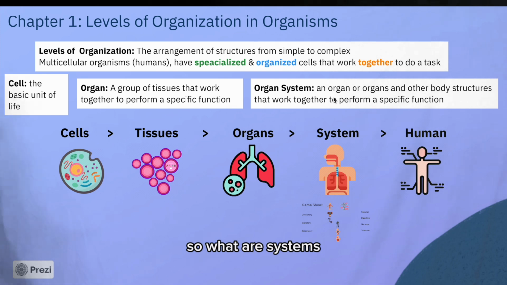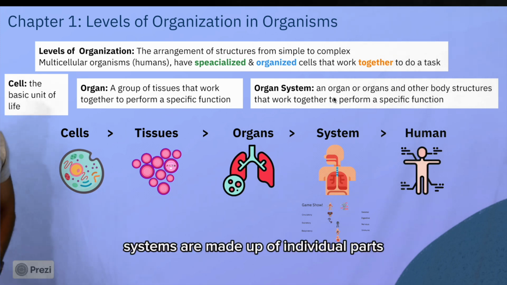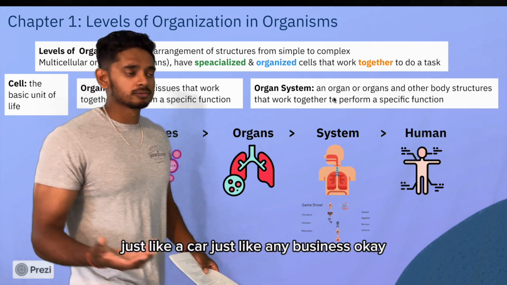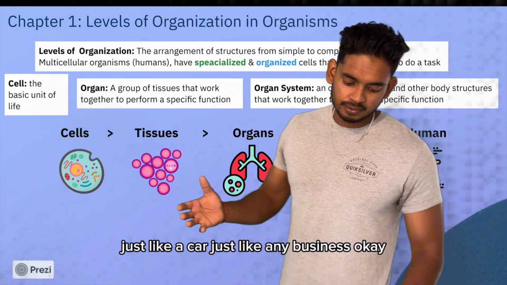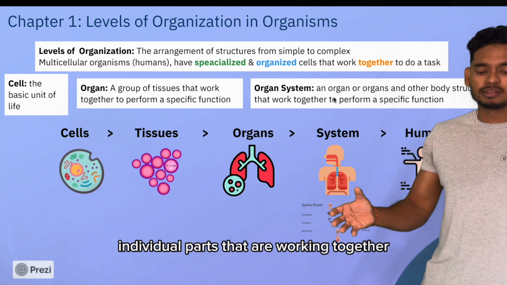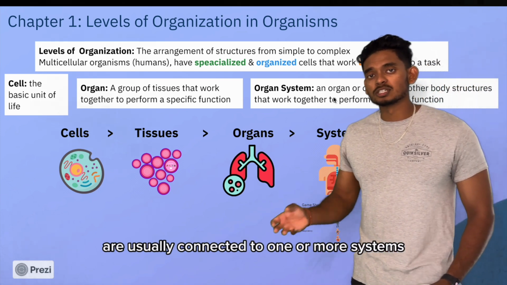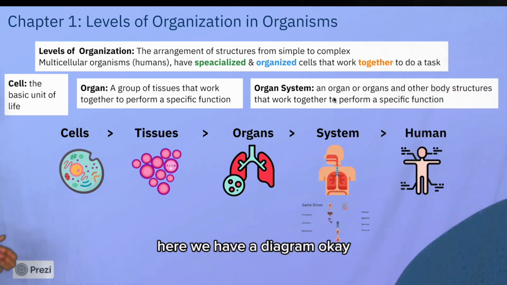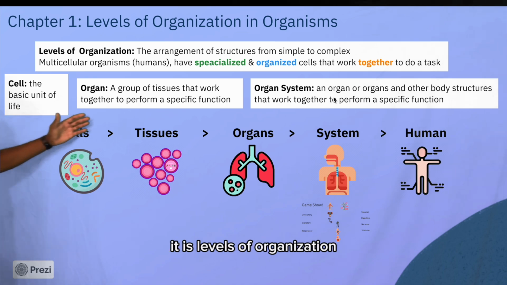So what are systems? Systems are made up of individual parts, just like a car, just like any business, okay? Individual parts that are working together, usually connected to one or more systems. Here we have a diagram of the levels of organization.